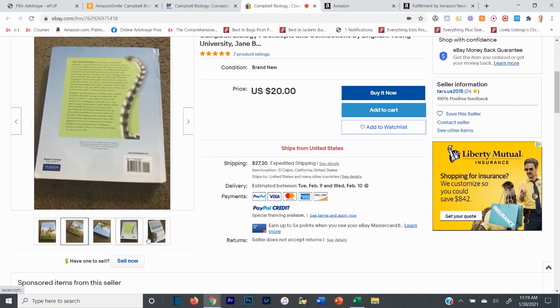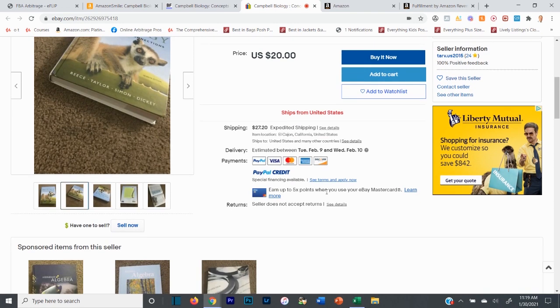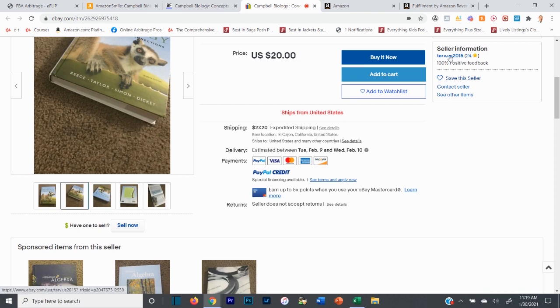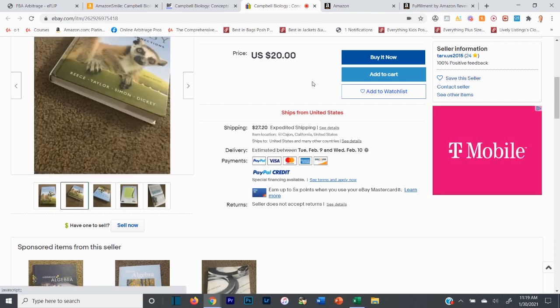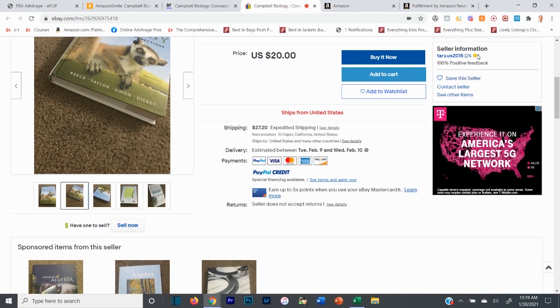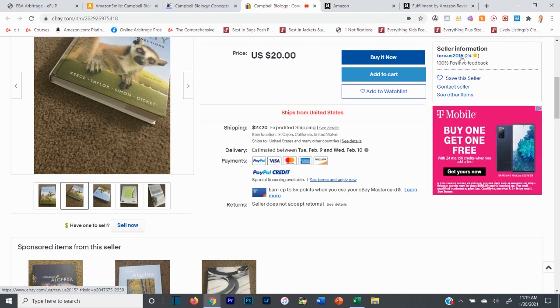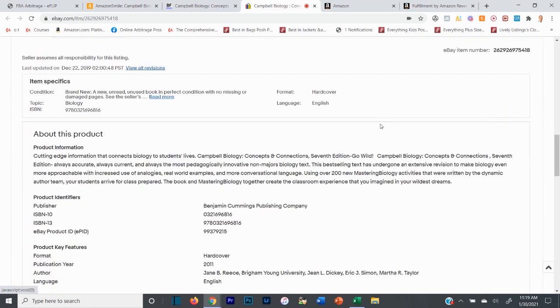Looks like it's in decent condition, and you're protecting yourself because when you buy this, it says it's in new condition, so you can obviously sell it on Amazon because you have the proof of the receipt/invoice that you sourced it in new condition. I always like to look at if it's on eBay as well, like the seller and what's their record of feedback. A lot of times if they list it as new and they have a lot of good feedback, like thousands, and they're a top seller on eBay, I just inherently trust them, because they wouldn't risk listing it like that. Most people anyway, for a bad rating on eBay. No top seller is going to do that.